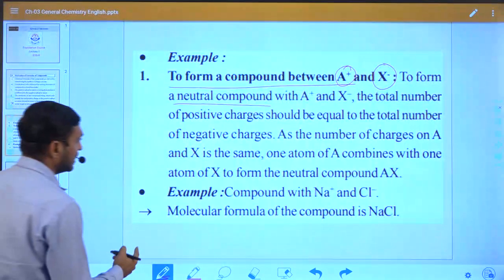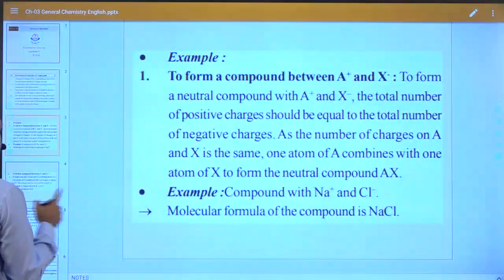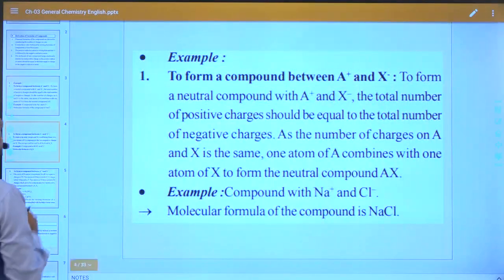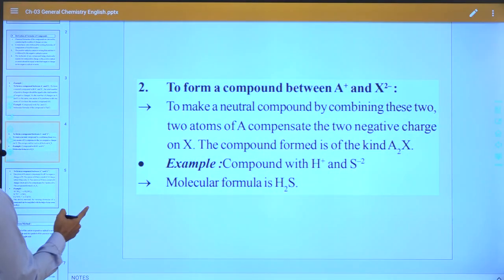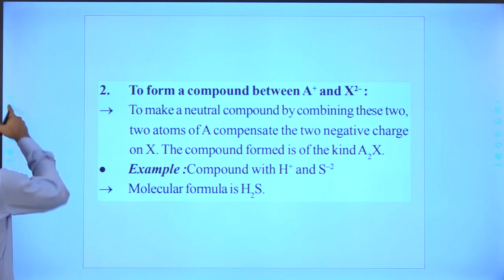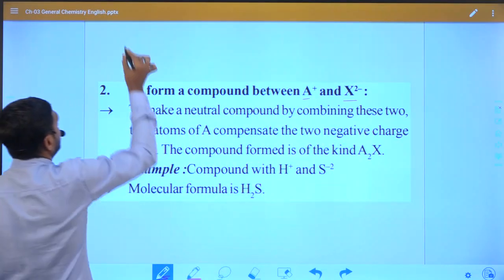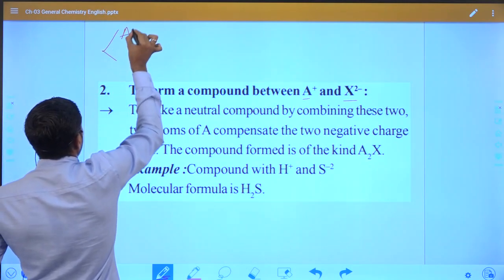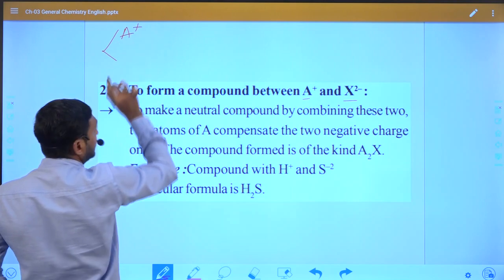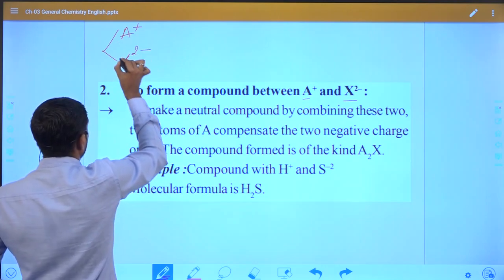Suppose we take another example. We can see in this compound, this is the second type of example. That means positive is +1 and negative is -2.